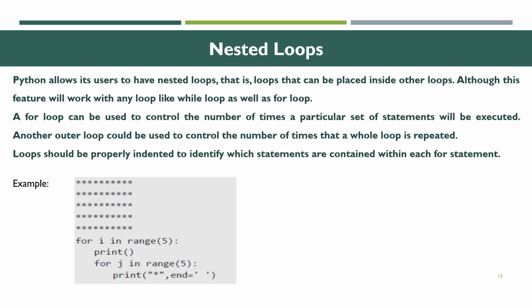For i in range of 5, that is 5 rows, we call print of for j in range of 5, and then print the star values.